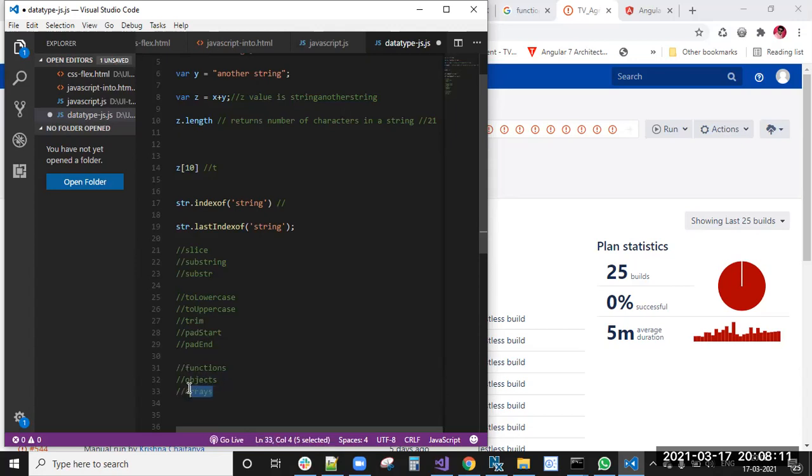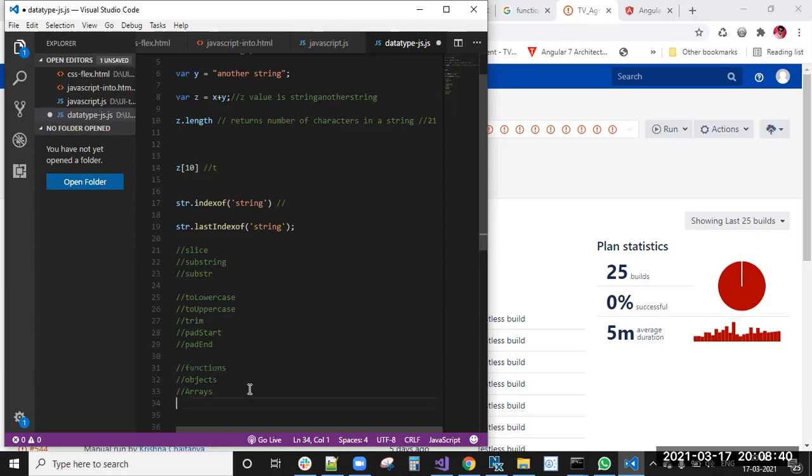Actually, arrays and objects are combinations of functions, so these concepts will touch functions and methods also. So we will start with functions and complete them, and then go to the remaining important concepts like arrays and objects. We'll go in that manner.